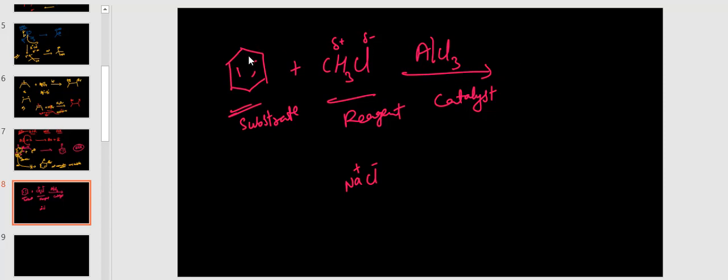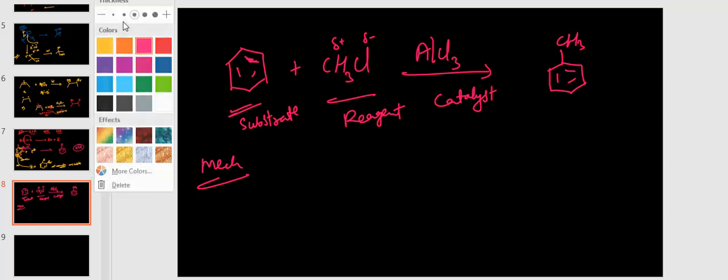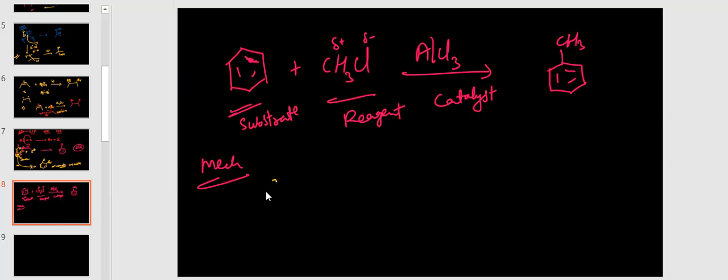So this electrophile attacks the benzene. Here it forms methyl benzene. Methyl benzene is also known as toluene. If you want to know the mechanism a little bit, see what's happening here. CH3Cl plus aluminum chloride. This aluminum chloride is electron deficient, a Lewis acid. Aluminum has only 3 bonds, that means 6 electrons. For an octet, 2 electrons are less.